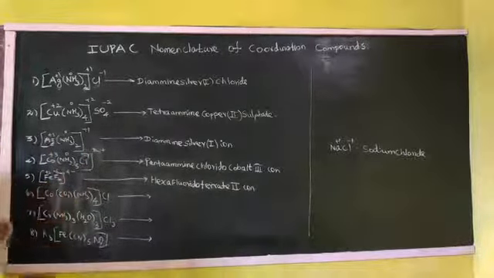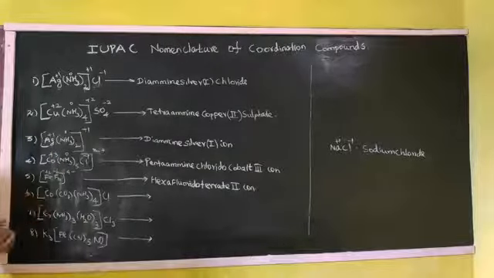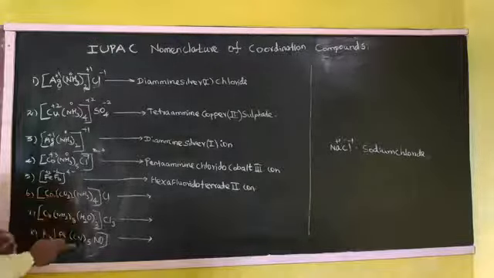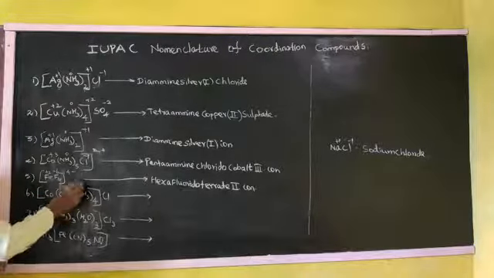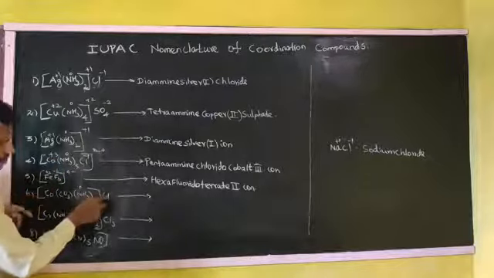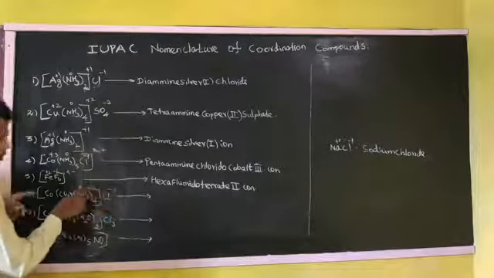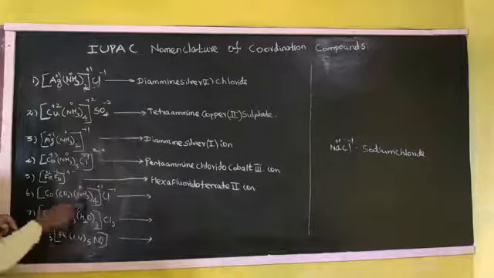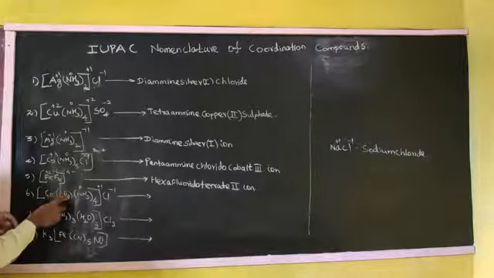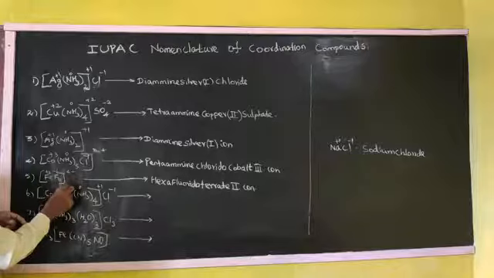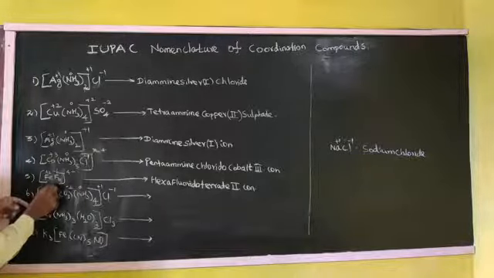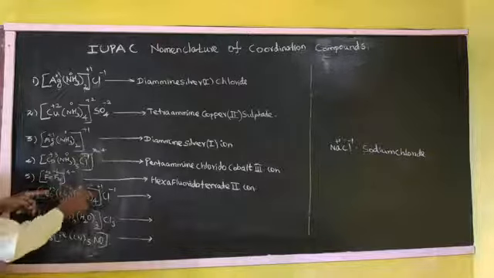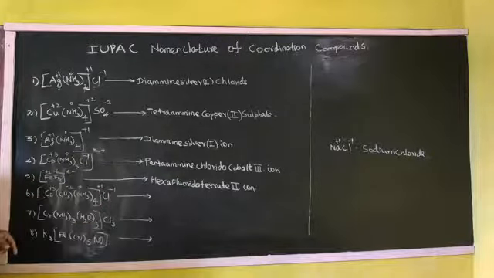Now the sixth one. Here also two types of ligand. Tetraamine, right? Tetraamine, so neutral ligand. Here out of the coordination sphere Cl is here, so minus 1. Total coordination sphere charge plus 1. Here CO3 ligand is carbonato, charge minus 2. So cobalt charge will be plus 3. Then plus 3 added to the minus 2 gives a plus 1, right?